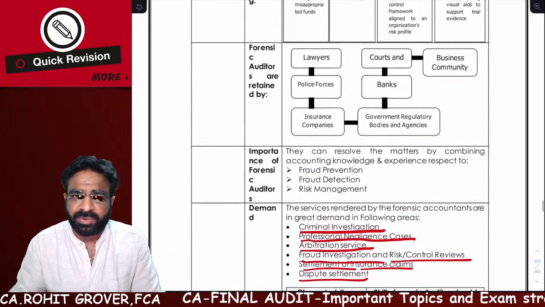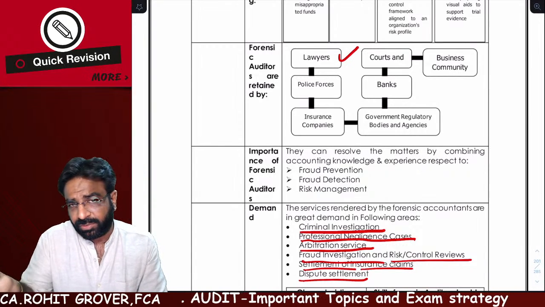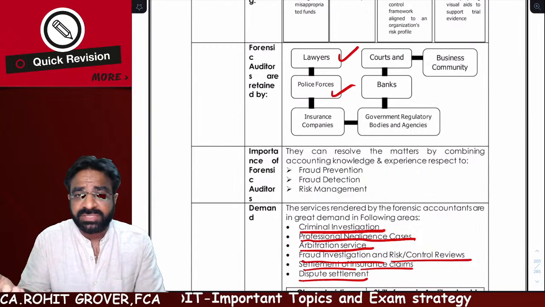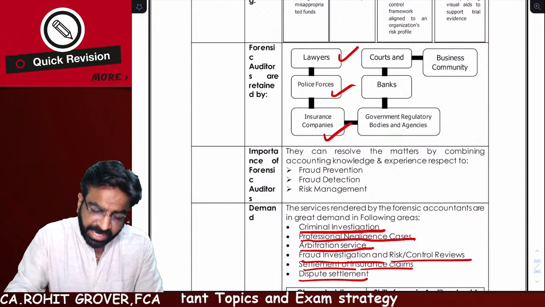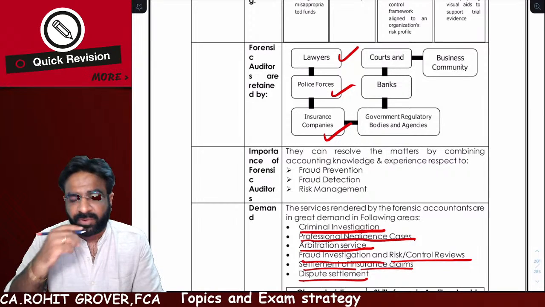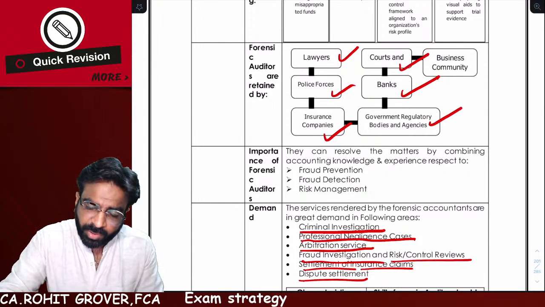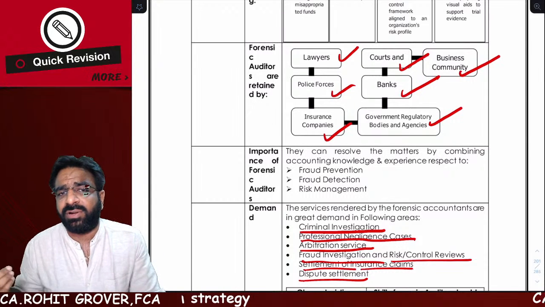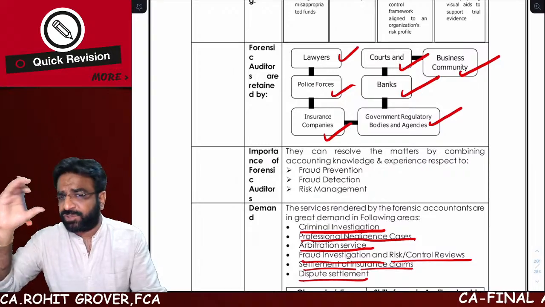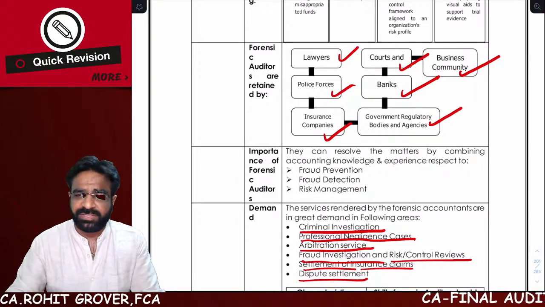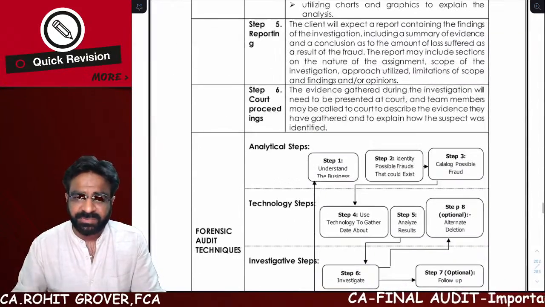So remember one thing, what are the areas? Lawyers nowadays are hiring the forensic auditors. Police forces are now hiring the forensic auditors when there are corporate scams and scandals. Insurance companies are hiring the forensic auditors. Courts are hiring, banks are hiring, government regulatory bodies are hiring, and business communities nowadays are also hiring the forensic auditor. So now it is a particular set of jobs which you can do as a forensic auditor, right or not? I hope I'm meeting your expectations, everyone.